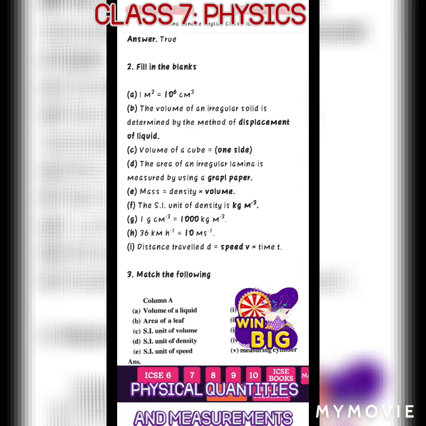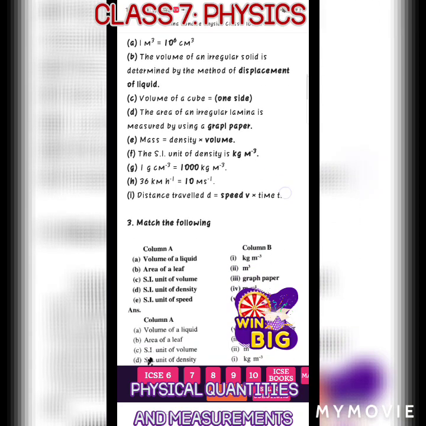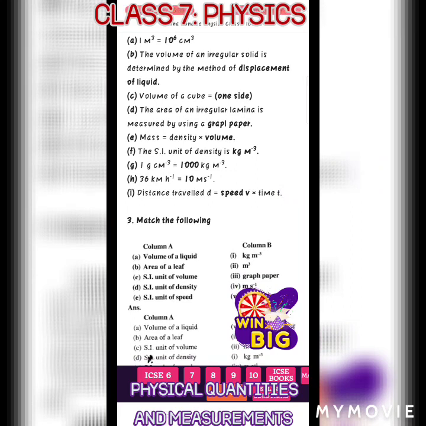The SI unit of density is kilogram per meter cube. Then 1 gram per centimeter cube is equal to 1000 kilogram per meter cube. And 36 kilometer per hour is equal to 10 meter per second.